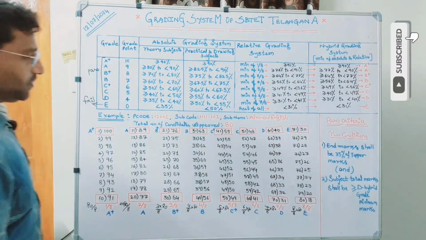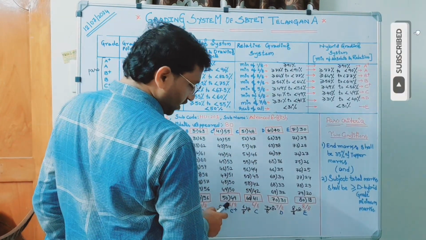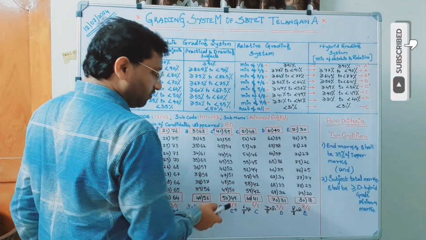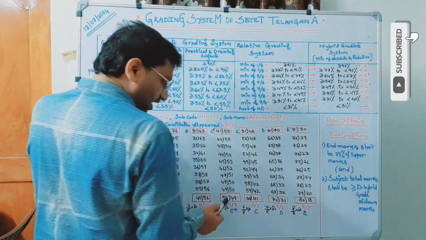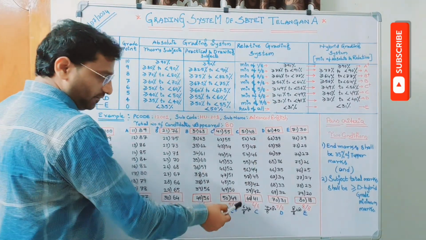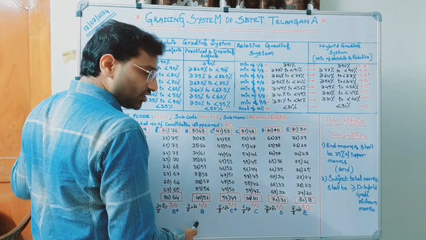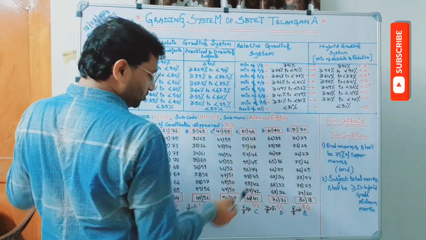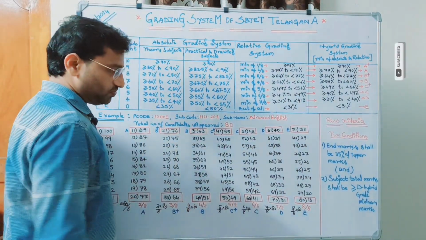That is for B. Now for C plus, it is minimum 5 by 8. So it is 5 into 80 by 8, that is the 50th candidate. The 50th candidate secured 49 marks. And so therefore, for C plus, the range starts at 49. And what is the upper range? From 56 onwards, B is entering. So the upper range is less than 56. So for C plus, what is the range? Greater than or equal to 49 and less than 56.